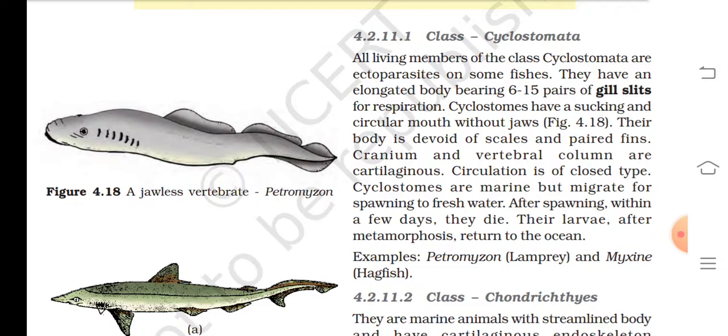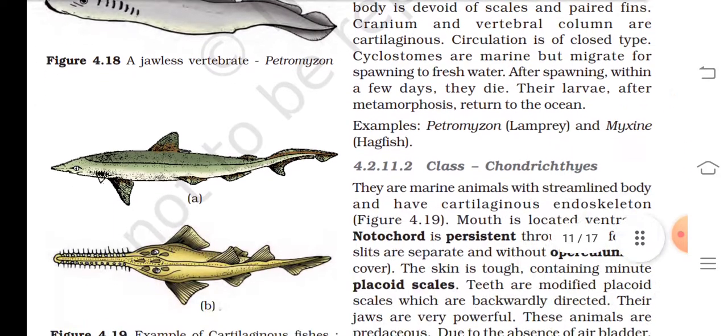Cranium and vertebral column are cartilaginous. Circulation is of closed type. Cyclostomes are marine but migrate for spawning to freshwater. After spawning, within a few days, they die. Their larvae, after metamorphosis, return to the ocean. Example: Petromyzon and Myxine.